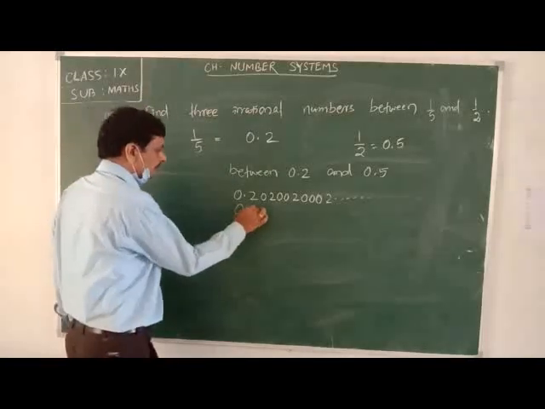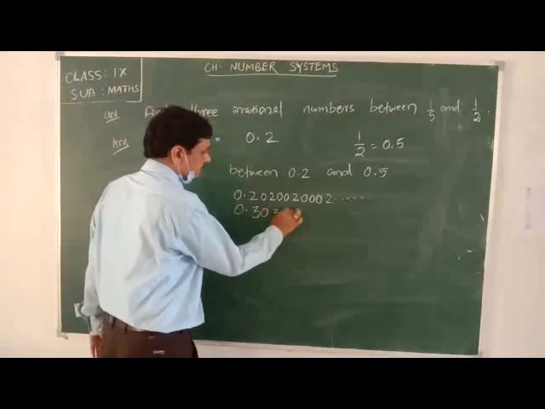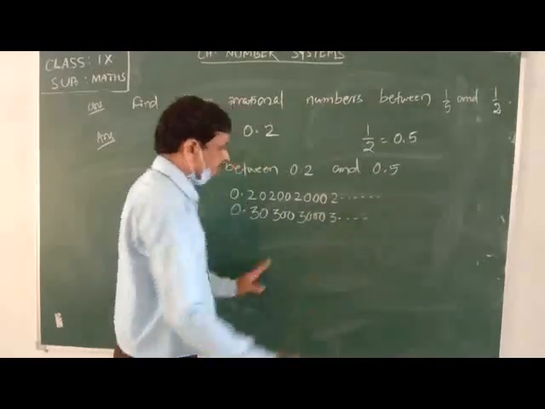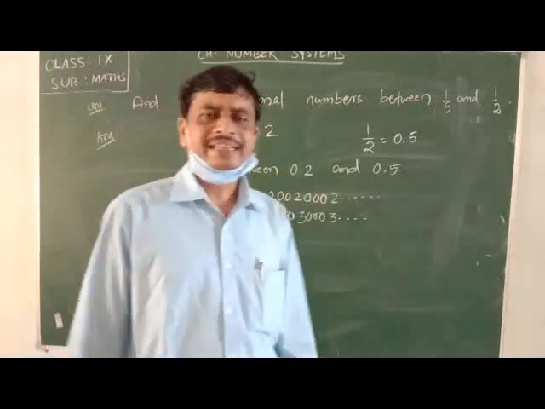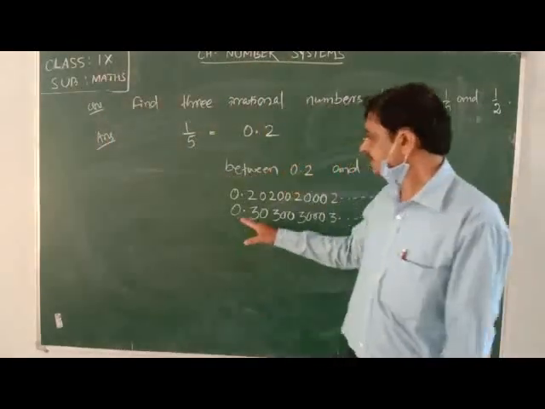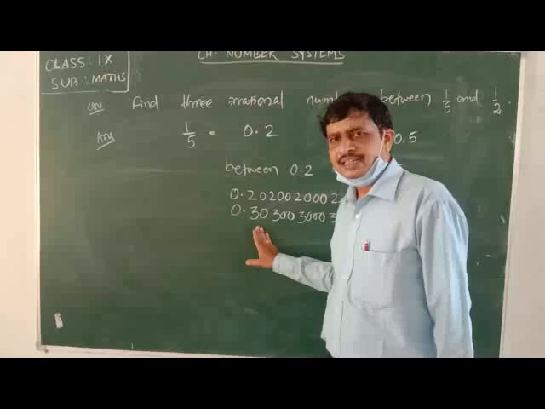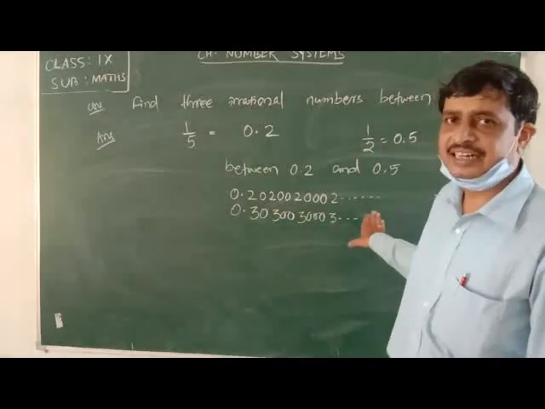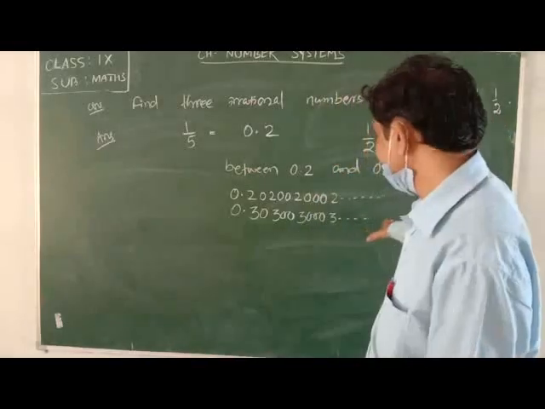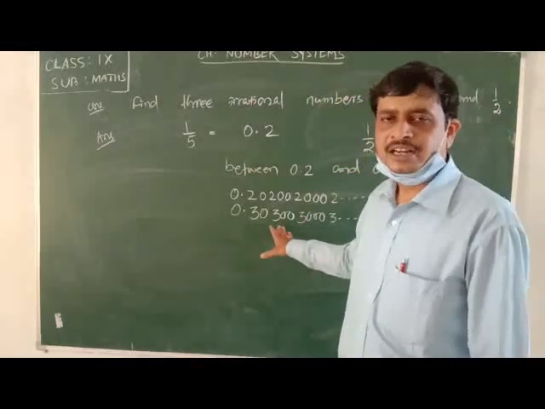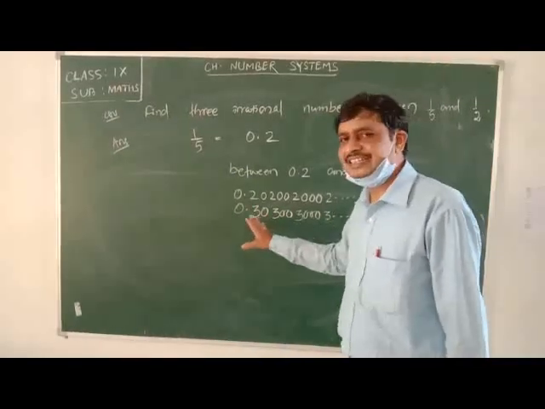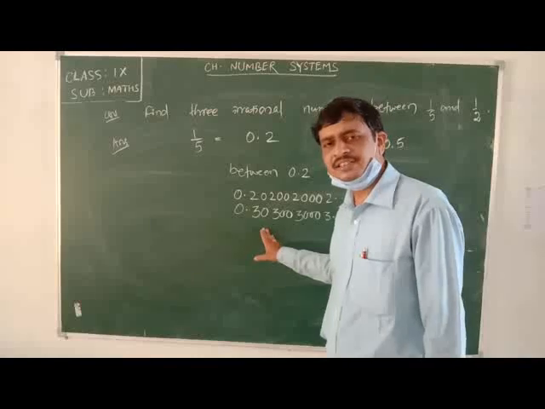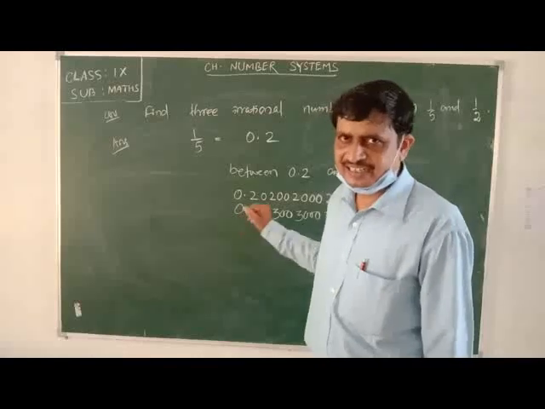Similarly, 0.303003000, this number also is said to be an irrational number because this number extends indefinitely in its decimal part. It is endless. It is non-terminating, and the digits are not repeating here. The digits are not repeated after the same intervals.